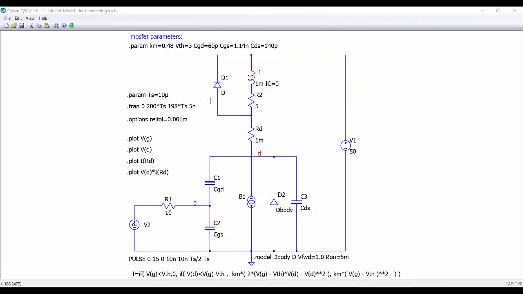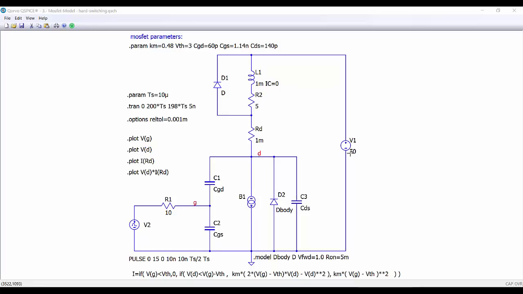So now let's do a simulation to test our transistor under hard switching operation. So we are connecting an inductor with a series resistor, a freewheeling diode, and we are applying a PWM signal to the gate. The switching frequency is 100 kHz, 10 microseconds for the switching period, and the duty cycle is 0.5.